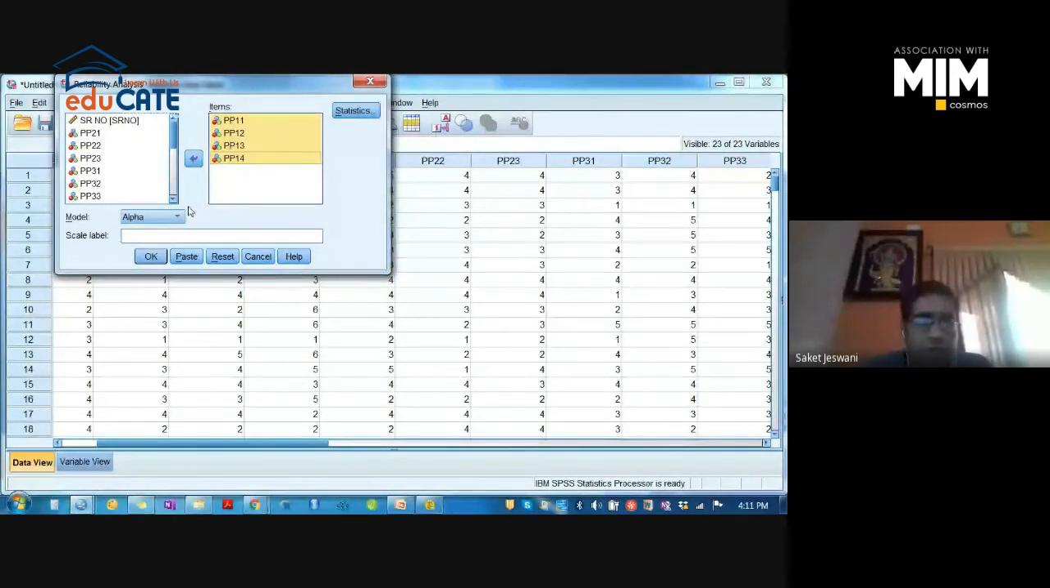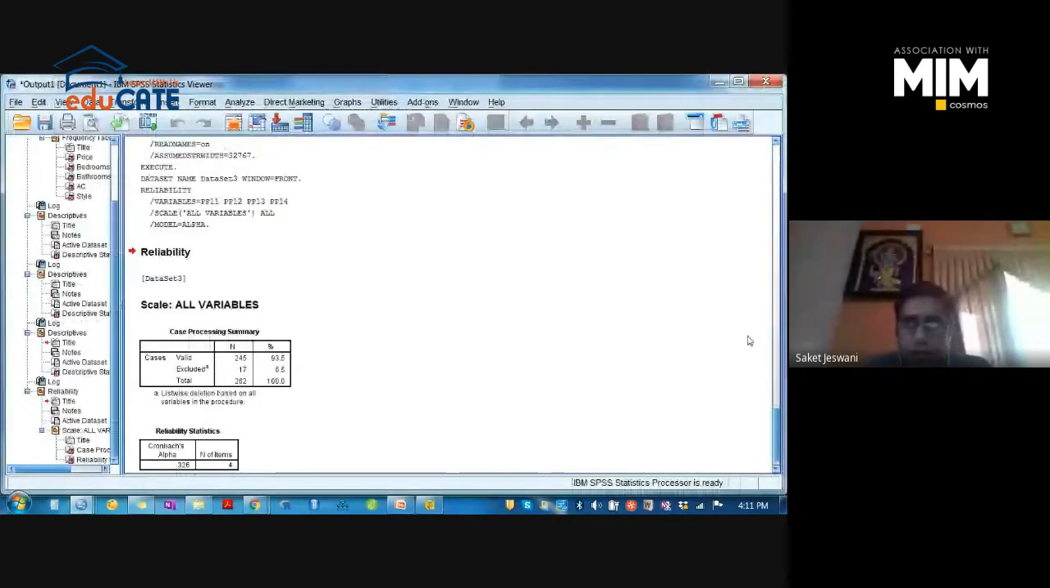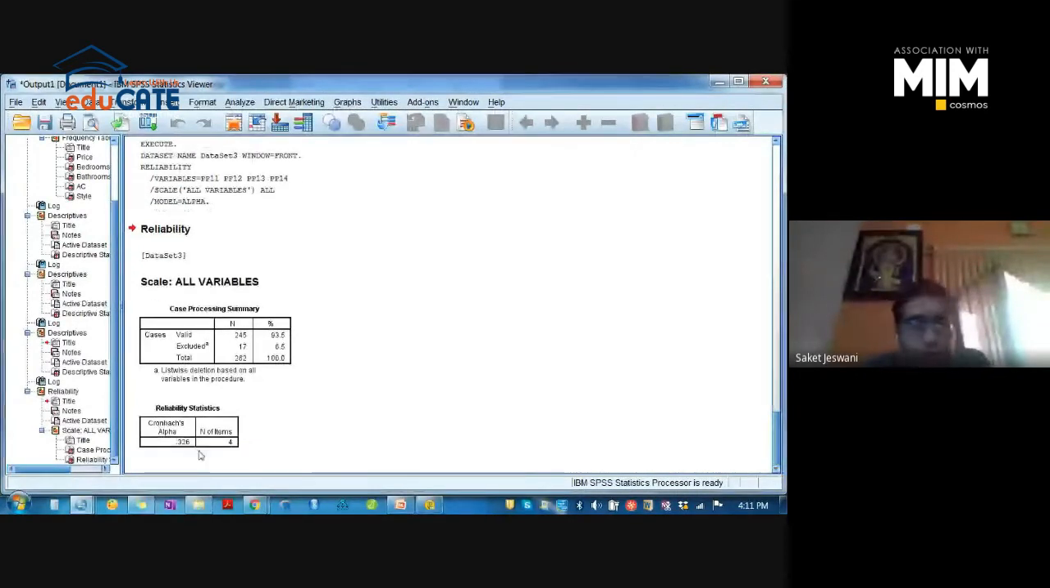You can see here alpha is mentioned, right? Just click on OK. So your Cronbach's coefficient alpha is very poor. It's 0.326. You can see the Cronbach's coefficient alpha for the 4 items of one variable is 0.326. It means internal consistency is not met.